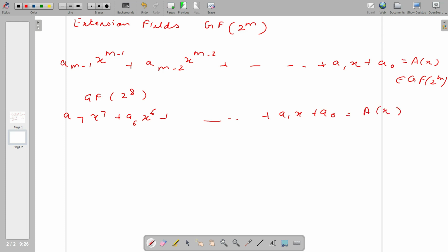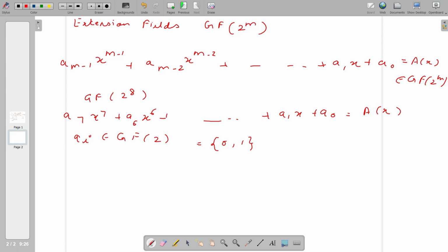Just for example, all the a_i belong to GF(2), and what is GF(2)? It is 0 and 1. So all the a_i belong to 0 and 1. How many elements should be here?